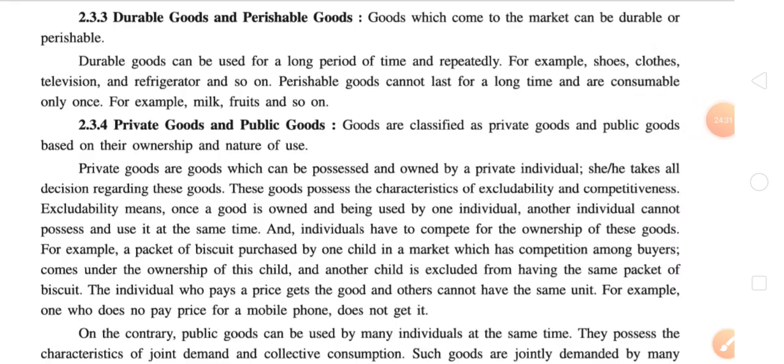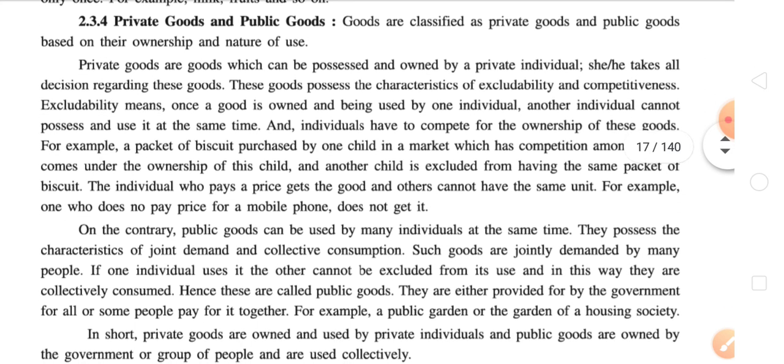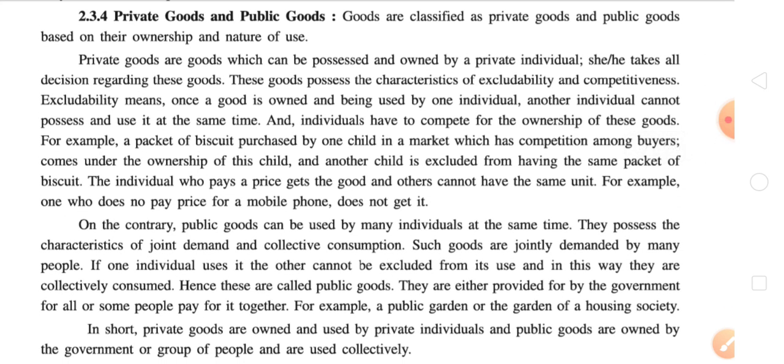Now let us move forward to the fourth category, that is private goods and public goods. Goods are classified as private goods and public goods based on their ownership and nature of use. Basically, in our routine life, we have two types of goods. First one is private goods, in which we have the exclusive rights of using these goods. And second one is public goods, where there is no clear-cut ownership of anyone. Sometimes it belongs to the government and sometimes it belongs to the society at large.